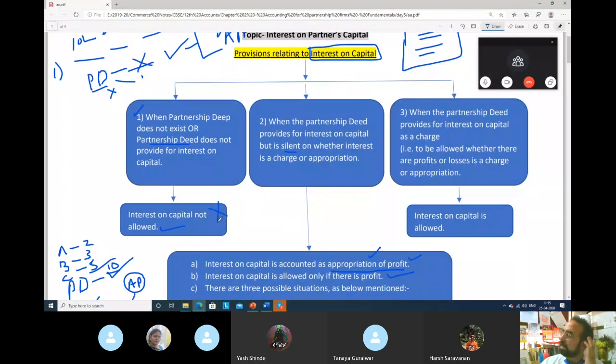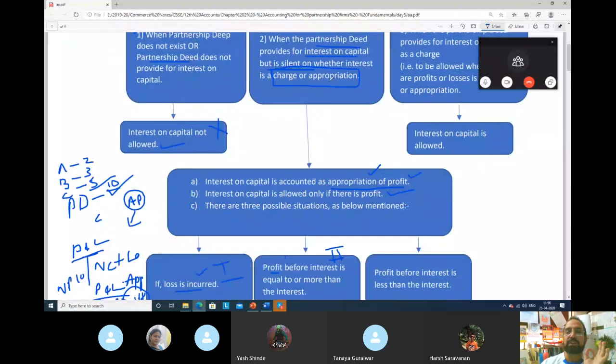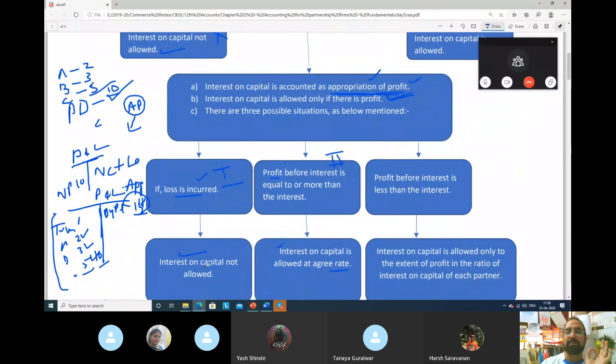Second case, if you have made a partnership deed and mentioned interest on capital, but have not mentioned whether it is a charge or an appropriation, what will happen? If nothing is mentioned, you will assume it as an appropriation, not a charge. So interest on capital would be an appropriation of profit. Second, interest on capital is allowed only when there is profit. If loss is there, no interest on capital is allowed. So it will be paid only when there is profit.